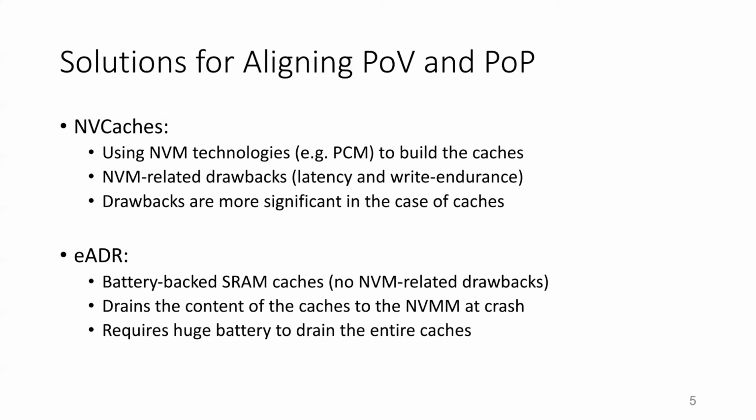However, draining the entire cache hierarchy is expected to require adding a huge battery to the system, especially since the energy source needs to be provisioned according to the worst case scenario where all the content of the caches needs to be drained on the crash. Therefore, even the EADR approach might not be very attractive either.